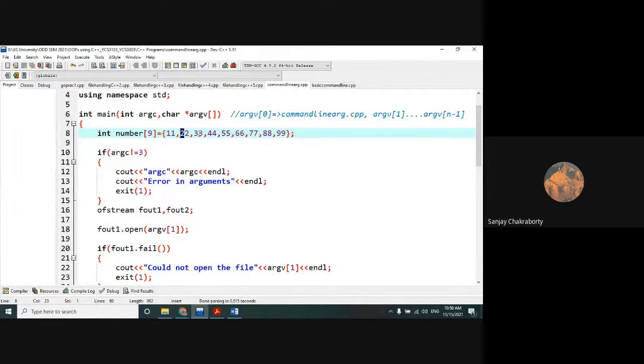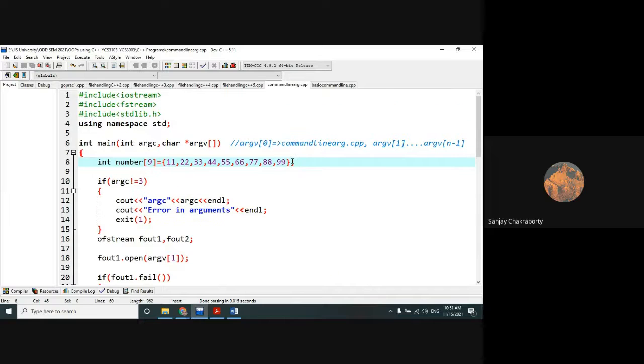That means 22, 44, 66, 88. And within the odd file, only the odd numbers of this input array will be stored. That means 11, 33, 55, 77, and 99. Is the objective of this program clear to everyone?